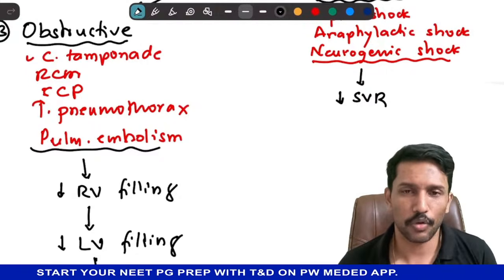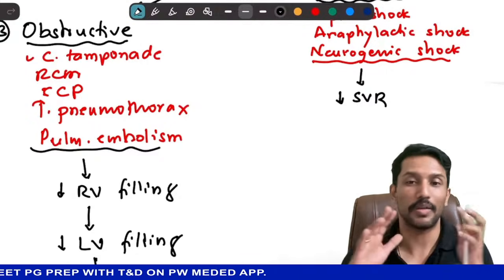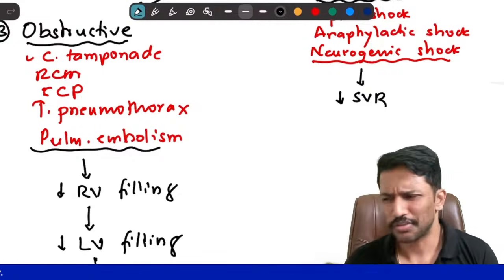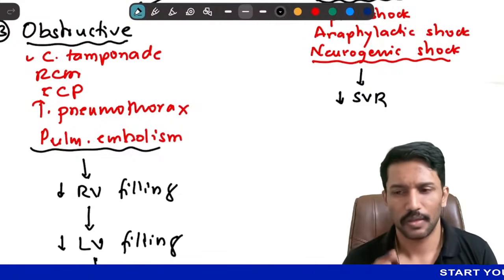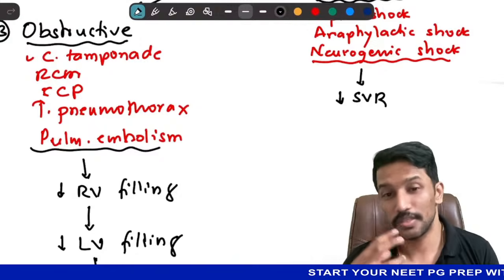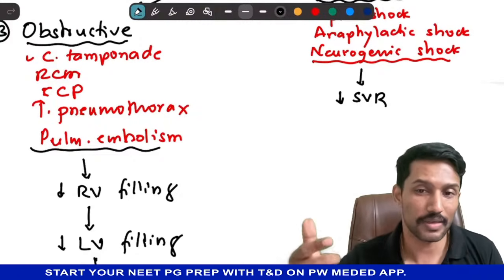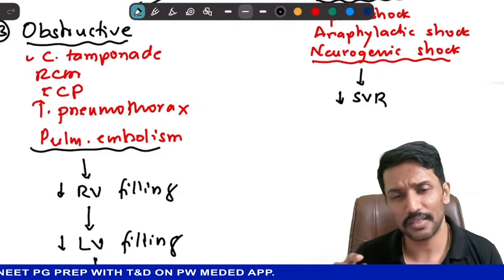Let us take the example of neurogenic shock. Like you heard of very bad news. Suddenly someone hears very bad news. They collapse. Doctors call it vagal syncope, right? And in such cases, there may be decreased tissue delivery of oxygen, then we will call it neurogenic shock. But why is there decreased tissue delivery?